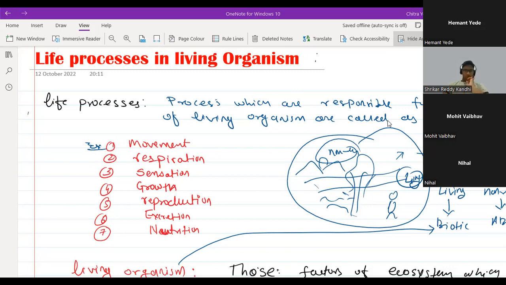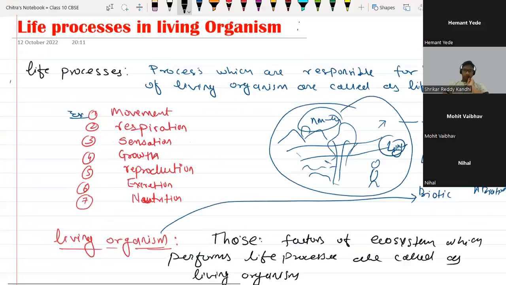Okay, so here we completed all types of life processes. In complex organisms, there are more different types of life processes, like transportation, metabolism, digestion, and circulation.